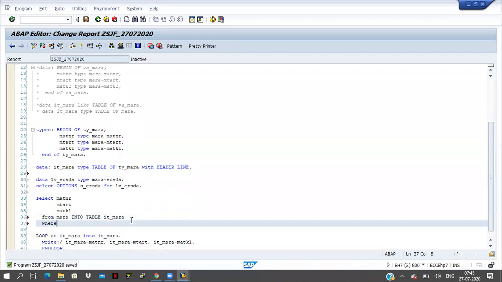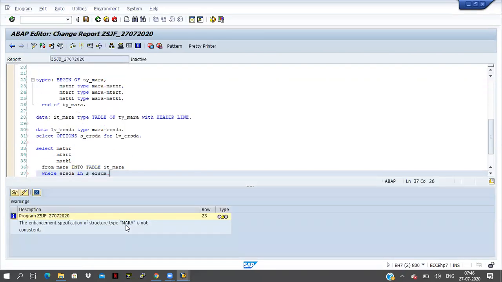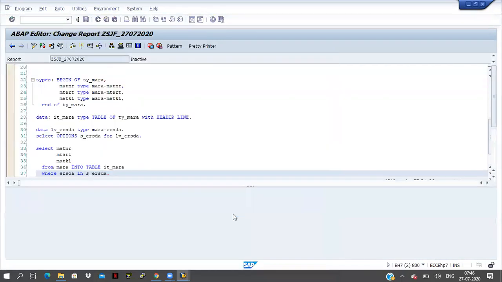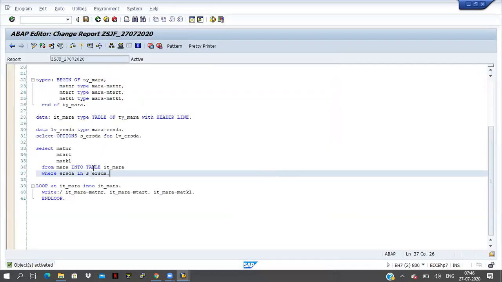And in the where condition, I am selecting the data here, right? Select MATNR, MTART, MATKL from the MARA table, and I am passing the data into one internal table, IT_MARA. Here I am giving the condition where ERSDA in s_ERSDA. Save the program, check the program, and activate it. I am giving some condition here.